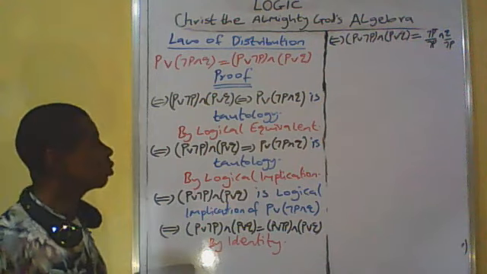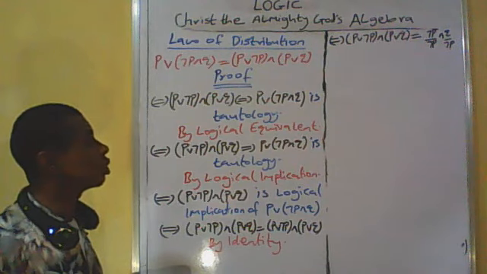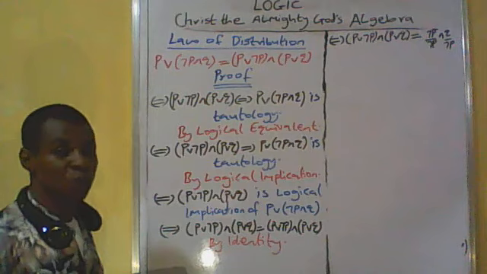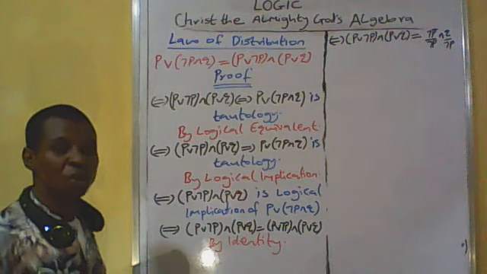That's why we have not P implies not P and not P implies Q. That means not P upon not P and Q upon not P.